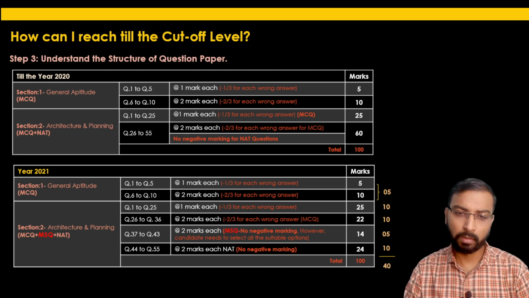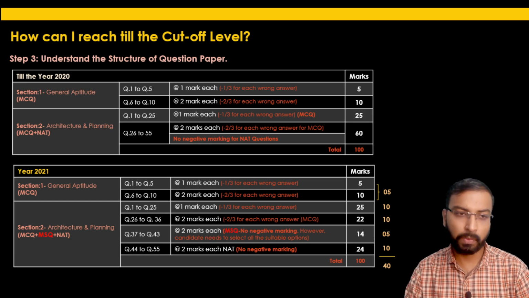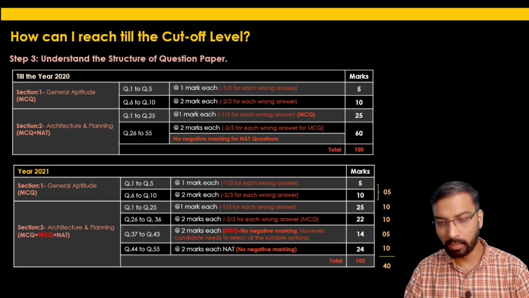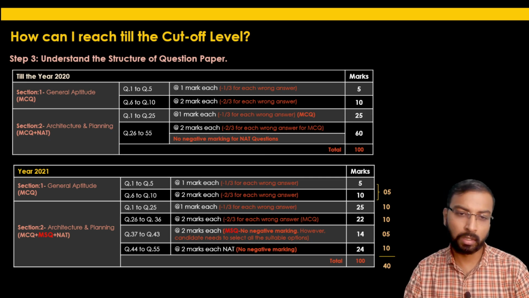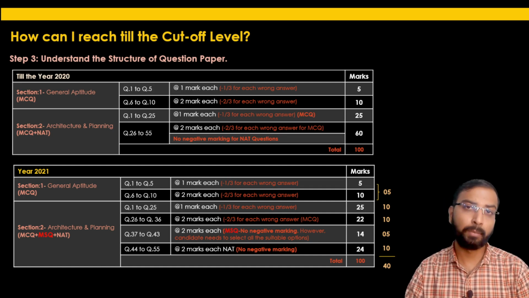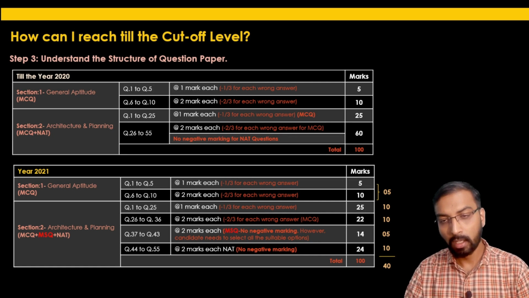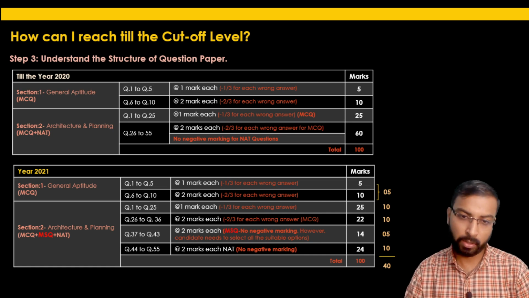So roughly, scoring the cutoff level marks in GATE 2021 was an easy task. It was easier for candidates who had the correct approach, who had done a thorough study of all the topics, and who had done multiple revisions of the past year question papers.